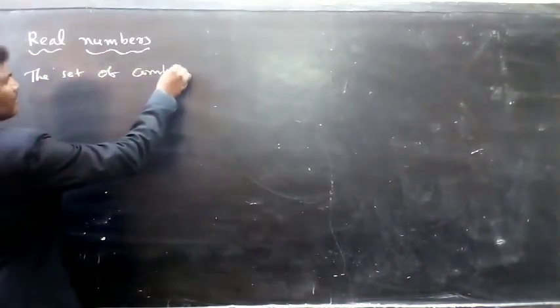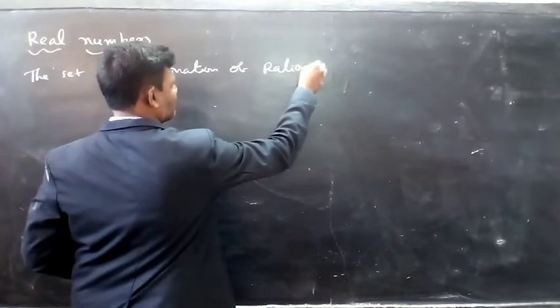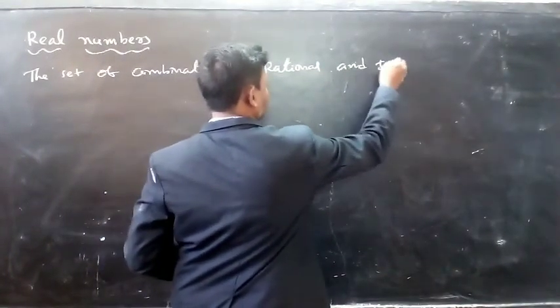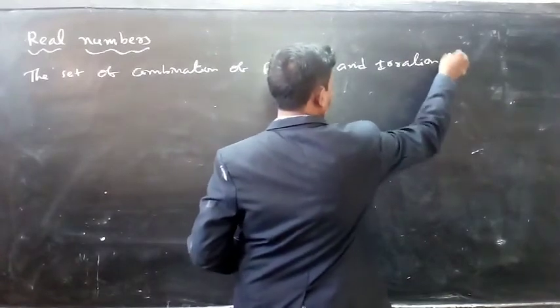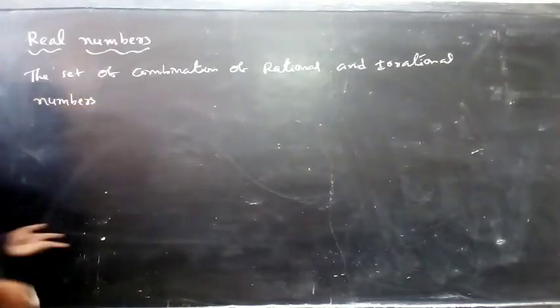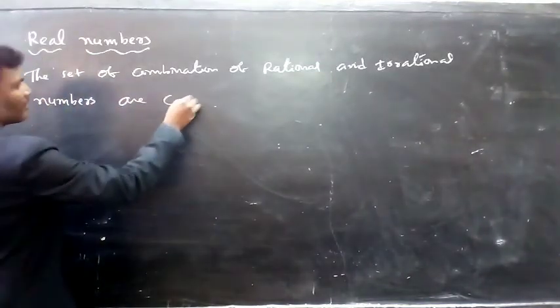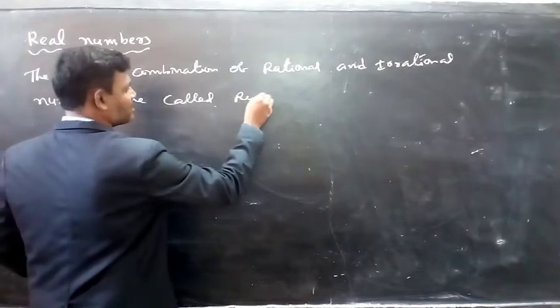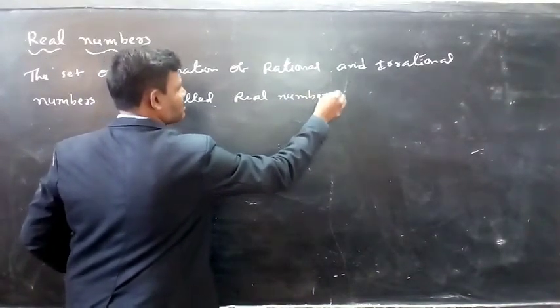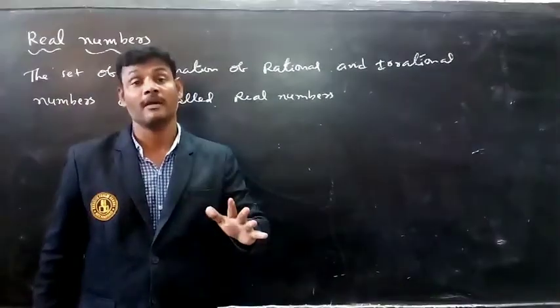Next, real numbers. The set of combination of rational and irrational numbers is called real numbers.